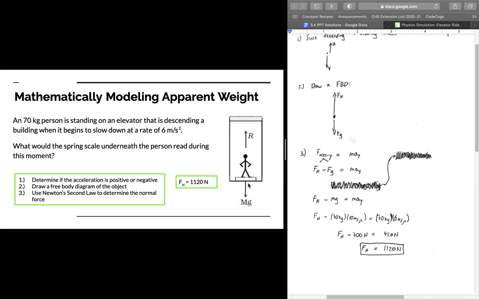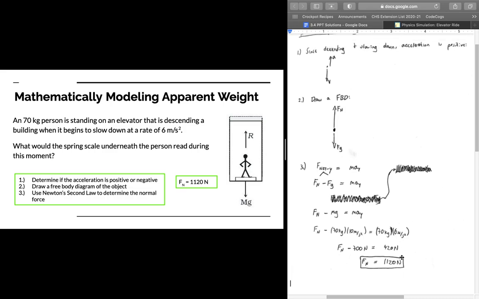So what this tells us is if we were looking at a spring scale in this case, like ones you see in bathrooms or ones you see at grocery stores, this spring scale would read a weight of 1,120 newtons. Now this doesn't mean the actual weight of our person is 1,120 newtons. It means that the normal force that's read by the scale is 1,120 newtons. And so we can see that this makes us feel heavier than we actually are because the actual weight of the person is 700 newtons, whereas our normal force is 1,120 newtons. So it makes us feel heavier than we actually are.